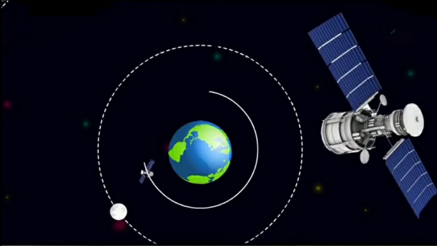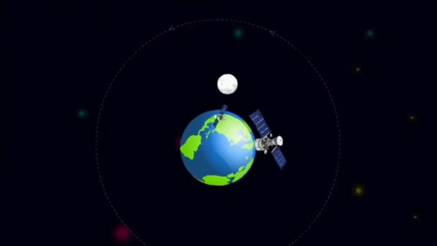And why is it so? Because of the velocity of the moon and the satellites along their orbit. Since they are continuously revolving, because of their velocity, if this velocity was not there, they would have fallen on the earth. Now you understood why the apple falls on the earth and the earth does not move towards the apple? Or why the moon or an artificial satellite does not fall on the earth? Good.